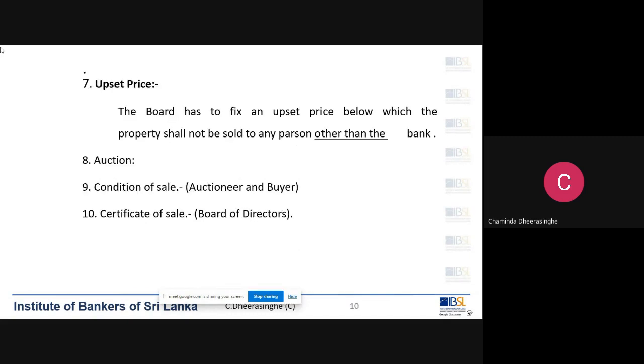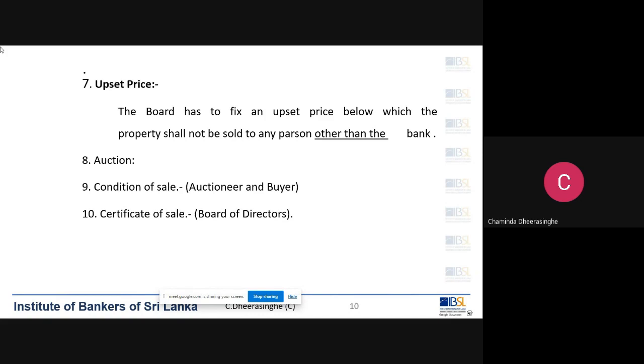So thereafter, after doing all these things, step number seven is fixing of upset price. This is again a step that has to be done by the bank officers. Upset price means, you are aware, that the auction starts with a minimum bid.